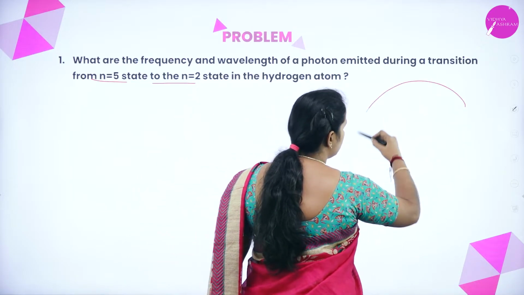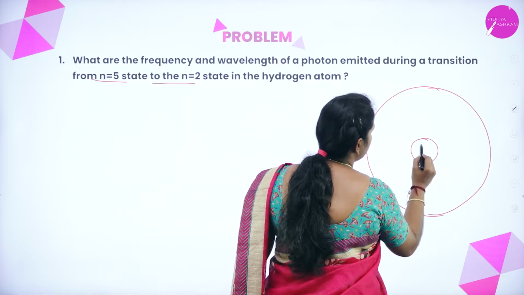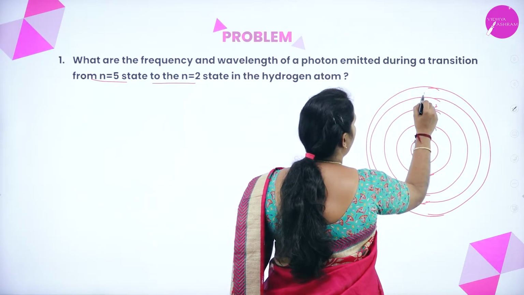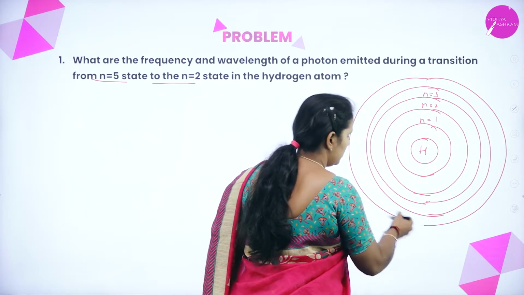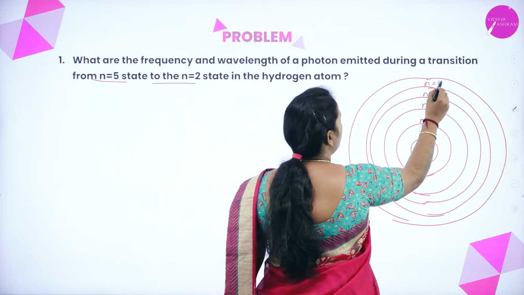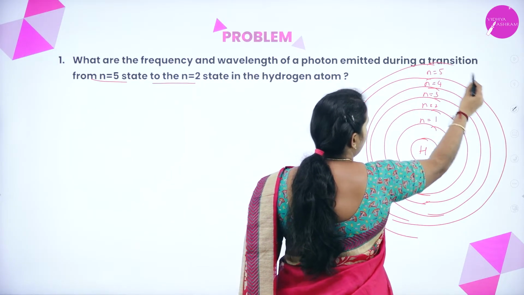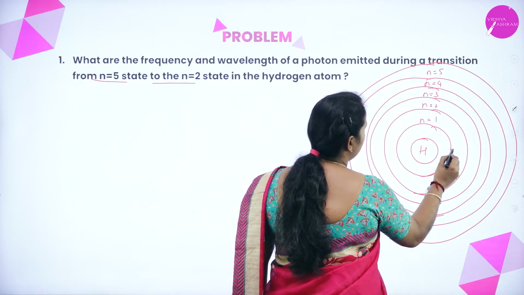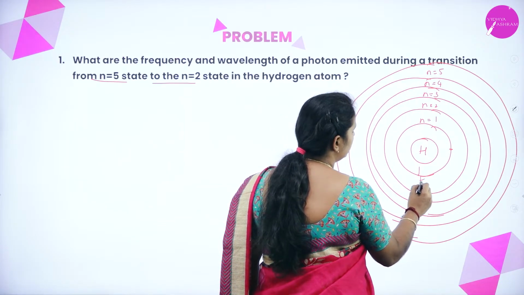So first, write a hydrogen atom. This is the nucleus. This is n equal to 1, n equal to 2, n equal to 3, n equal to 4, and the last state is n equal to 5. Is it right? And in hydrogen we know that only one electron will be there.